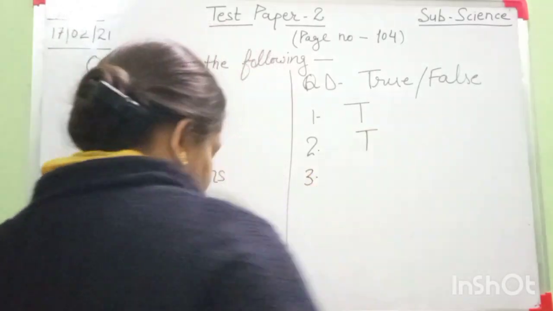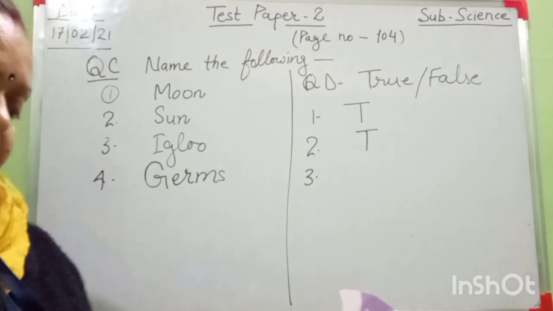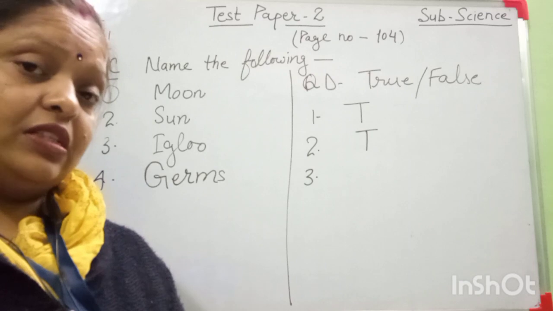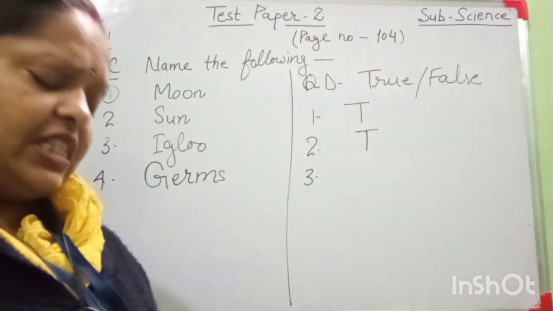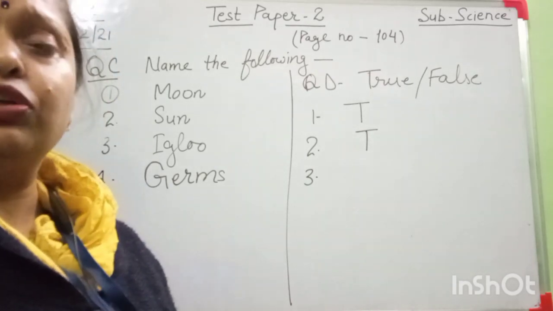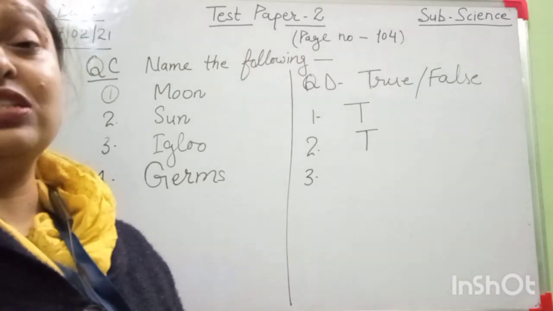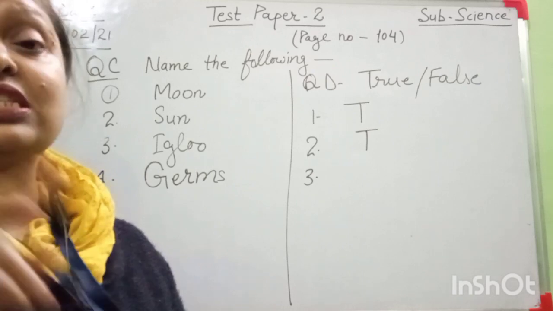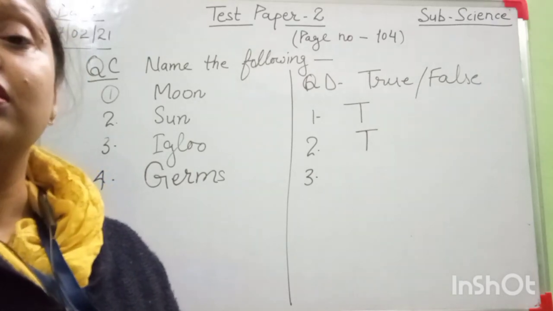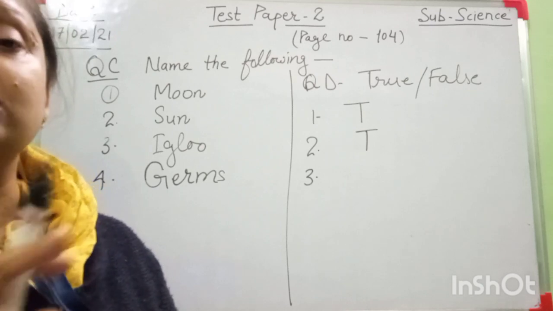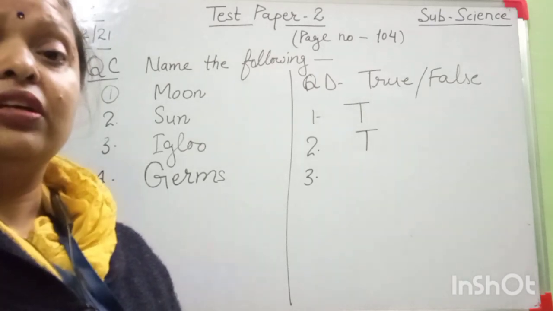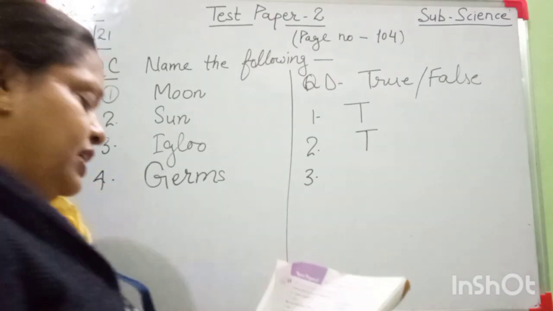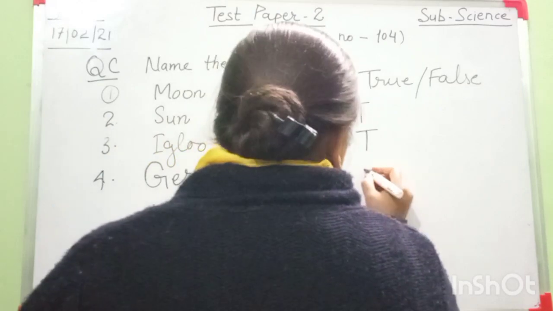Third is drainage system should be open near a house. What will happen? Think about it, if the drainage system is open near your house. There is too much smell and it causes many diseases. It means this sentence is not right. Drainage system should always be covered. So this sentence is false.